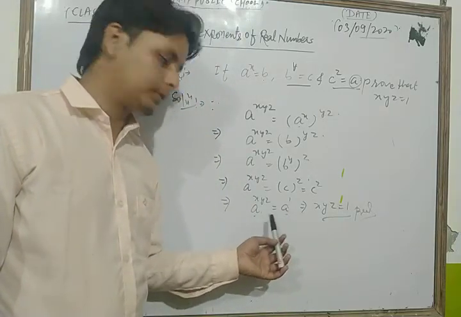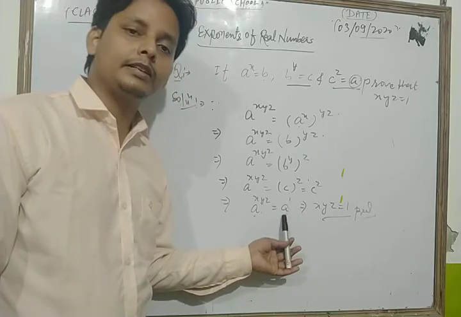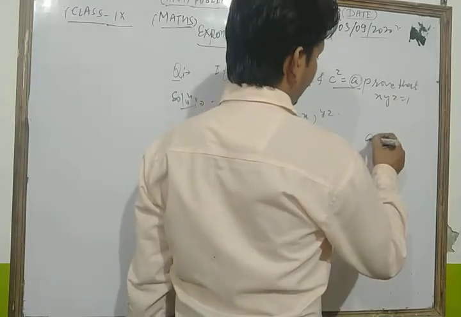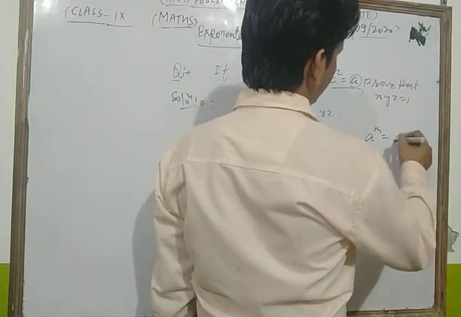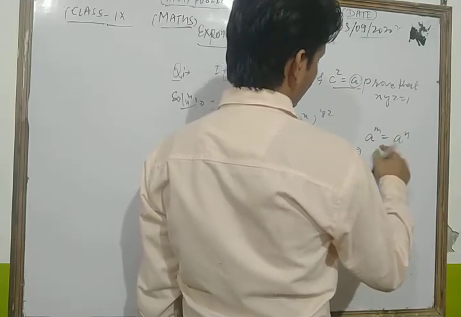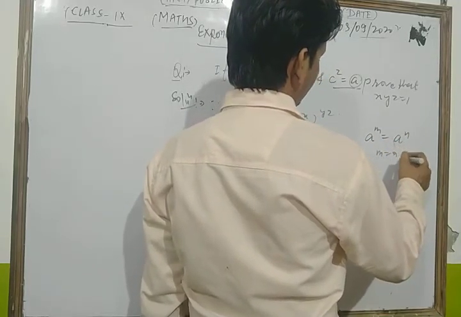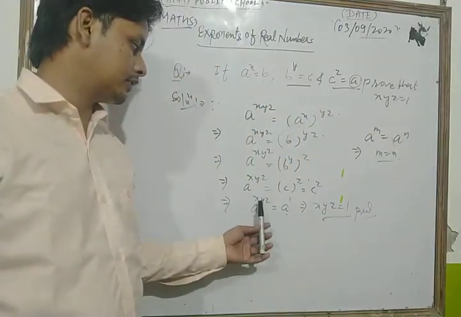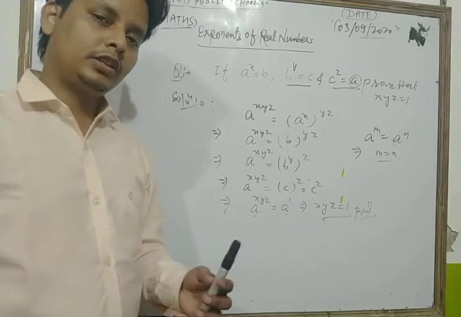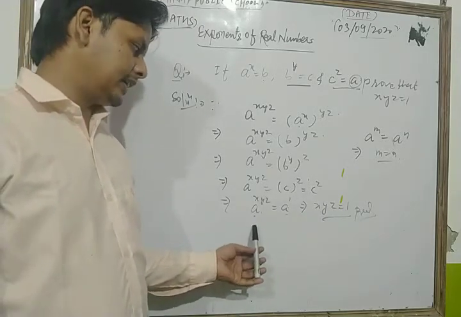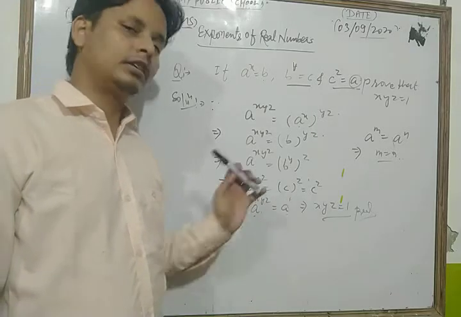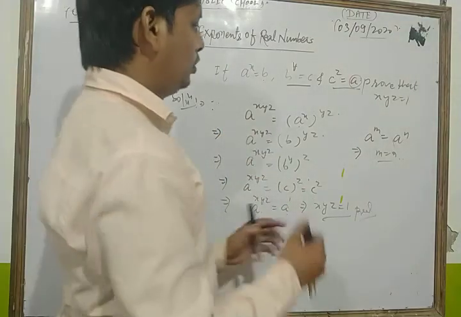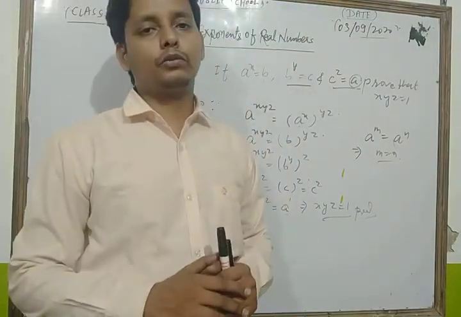We compare both sides because both sides have the same base a, and if bases are equal, you know that rule: if a to the power m is equal to a to the power n, then we can write m is equal to n. This is one of the most important concepts of exponents. So here a to the power xyz is equal to a to the power 1. In this way we can write xyz is equal to 1, comparing the powers. So dear friends, we can solve that type of question in this way.